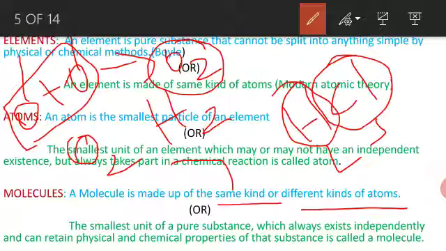Next, another definition, the smallest unit of a pure substance.